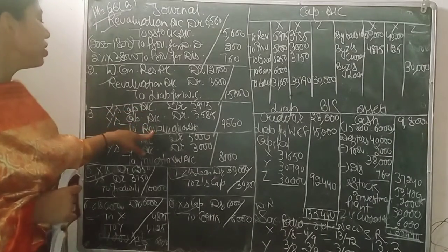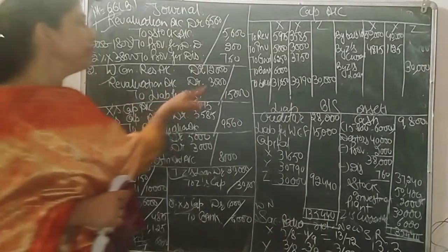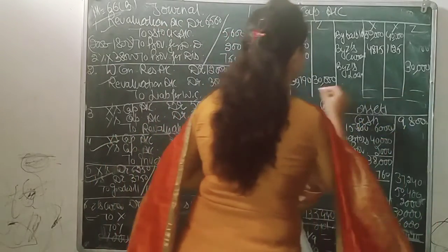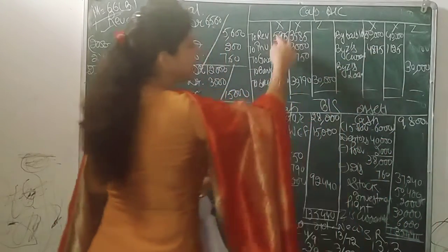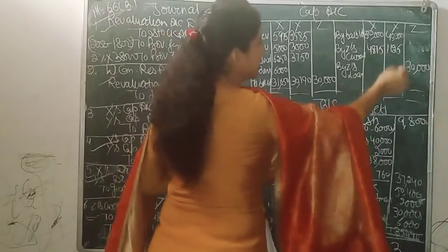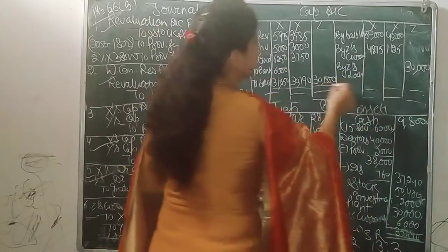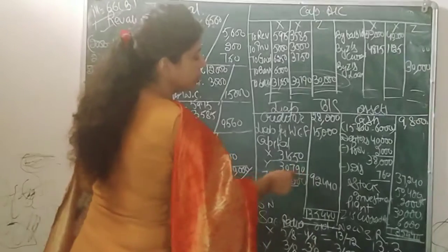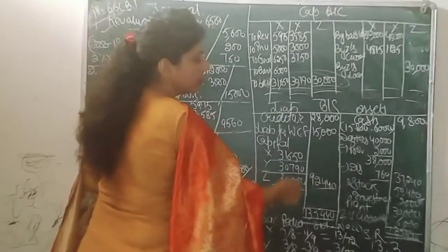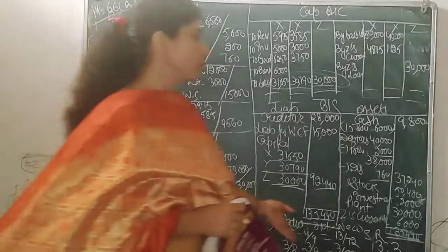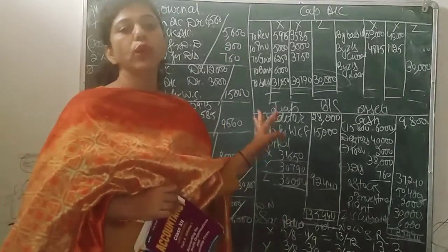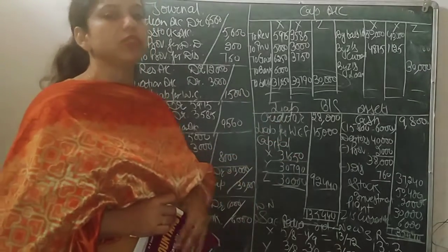Now put this revaluation loss in the capital account, so to revaluation for X and Y. Here our capital account is complete, so just calculate the balances. Make a total of this side minus this. So the balance will be this, and Y's balance will be this. And Z's balance will be 30,000. Put these balances into the balance sheet: 31,650, 30,790 and 30,000. Now make a total of the balance sheet. Because the totals are equal, that means the question is done. So this is the manner how to do a complete question in case of admission. Thank you.